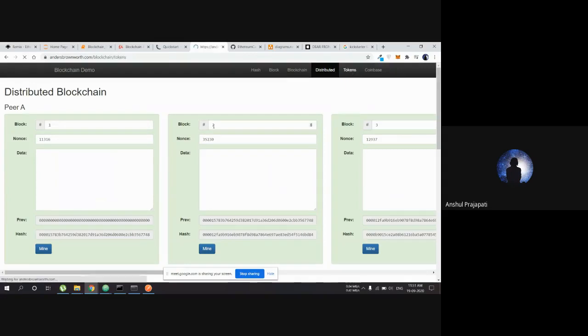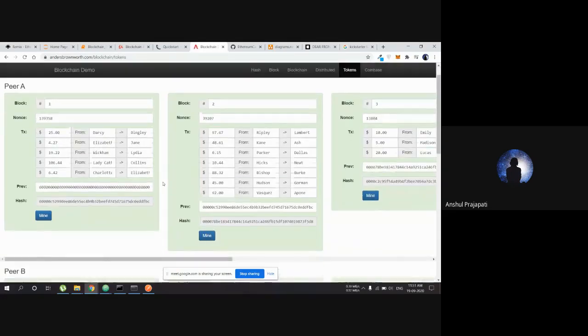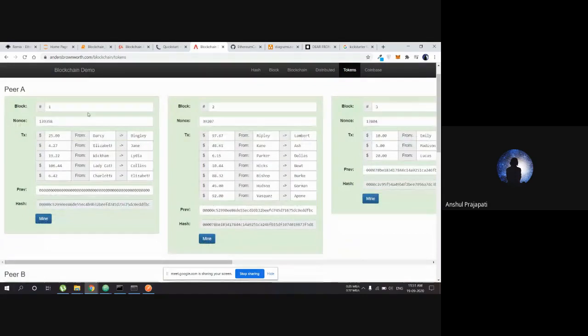If you want to see the transactions, this is what a block looks like. Inside a block is a block number, and then there is this nonce. This is a very important part of a block. And then there are transactions, all the transactions, like from Darcy to Bingley, there is $25 and all this. And this is the hash value.